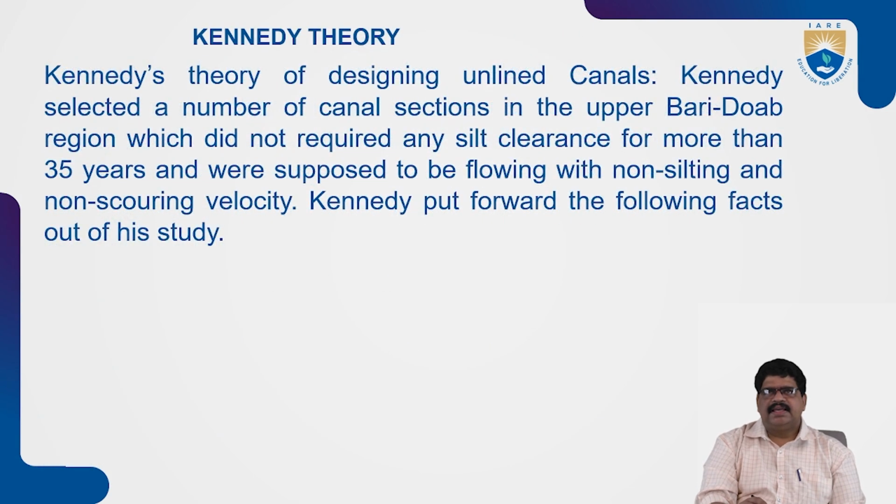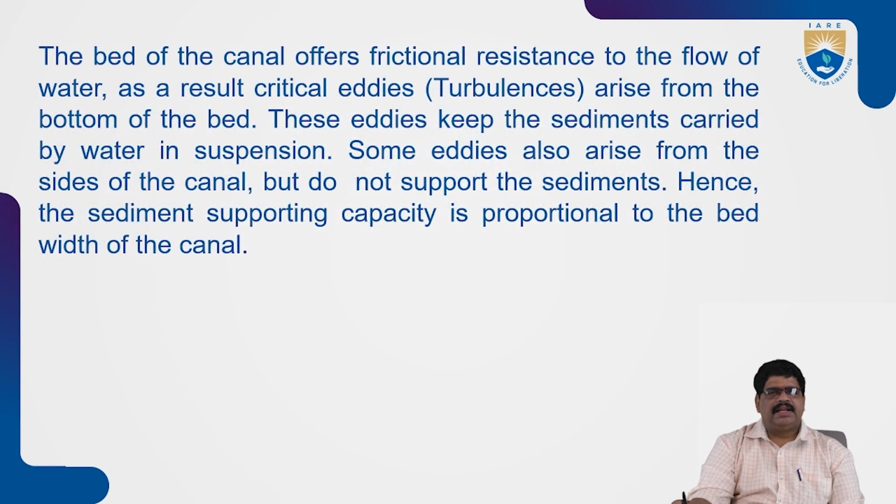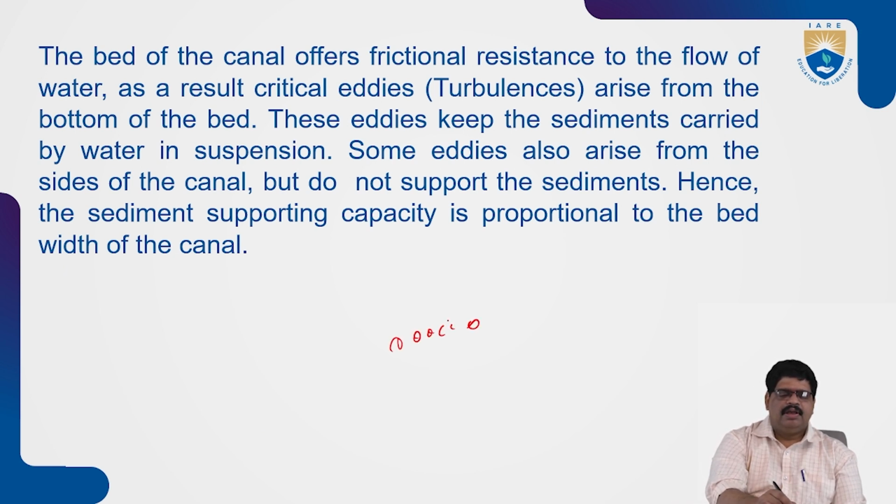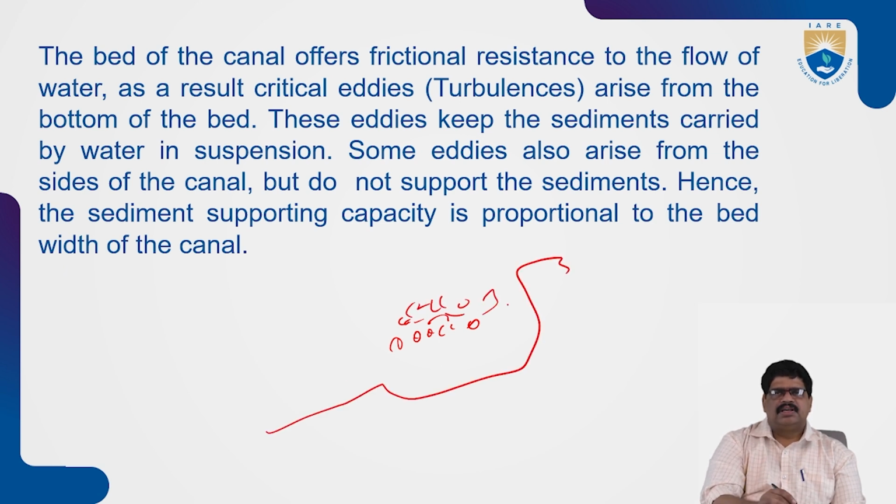Kennedy's theory is designed for unlined canals. Kennedy selected a number of channels in the upper Bari region that did not require silt clearance for more than 30 years, supporting flow at a non-silting, non-scouring velocity. Kennedy's theory says the bed of the channel resists the flow and creates eddies. Eddies are small whirls that can be deposited in the channel, at the bottom.